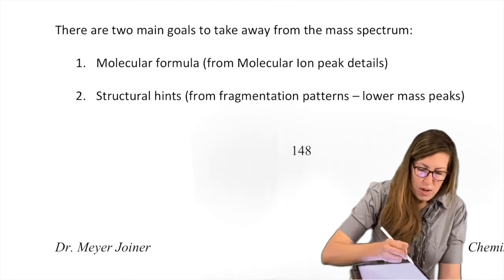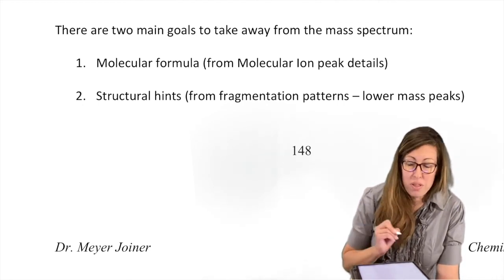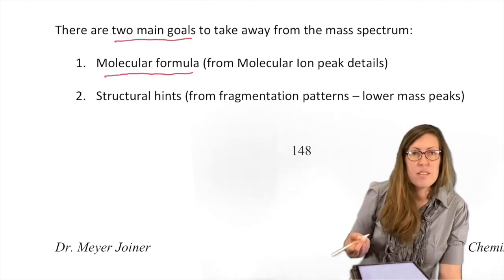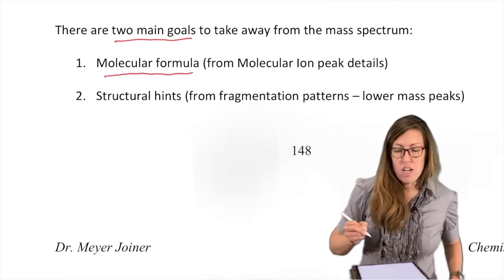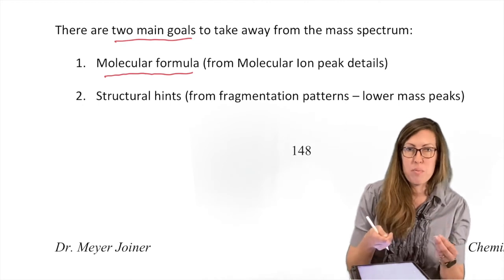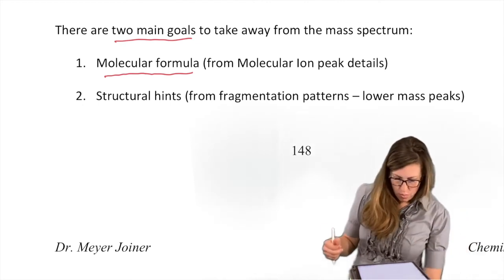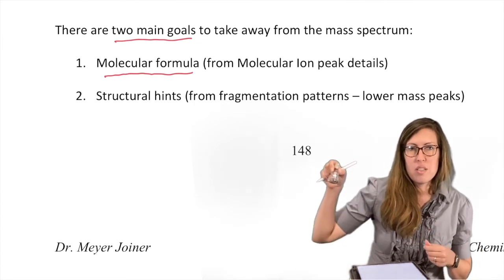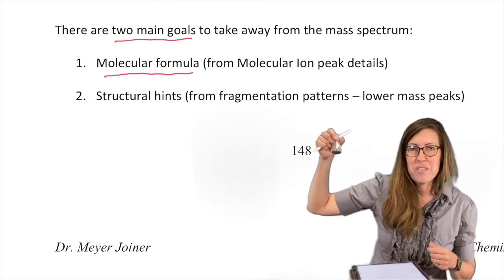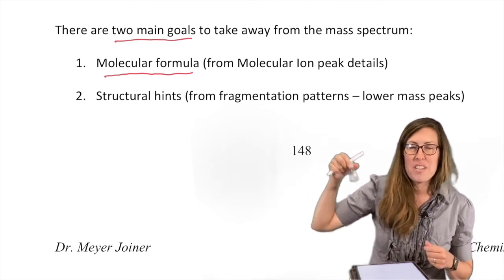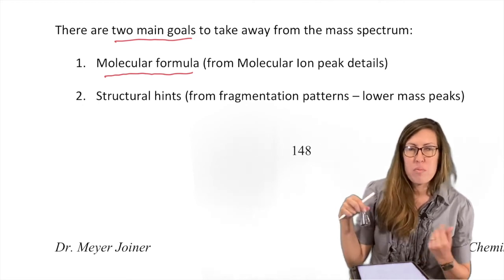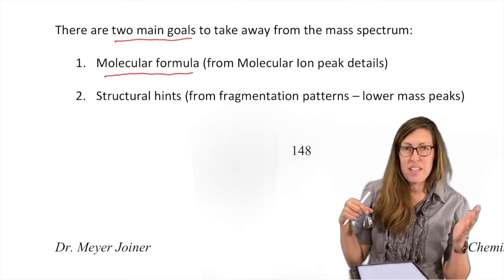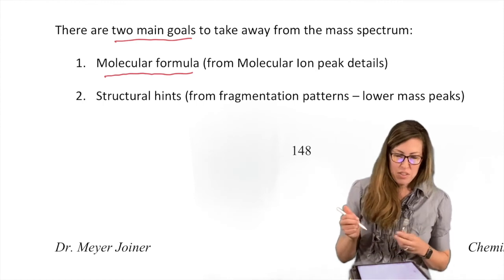Usually we want to walk away from the mass spec with one of two things, or both would be even better. The first is the molecular formula. That would be wonderful. In prior examples up to now, you might have been given the formula, but that's not realistic. If you walk into the lab with a mystery molecule isolated from some Amazon plant or new fungus, it would not have the molecular formula written on it. So you had to find that out. And it's really awesome that you can actually get that information. You can't get that from the other spectroscopic techniques.